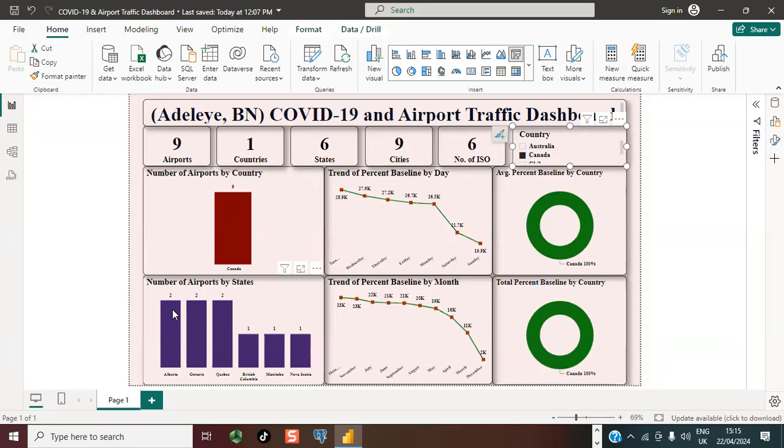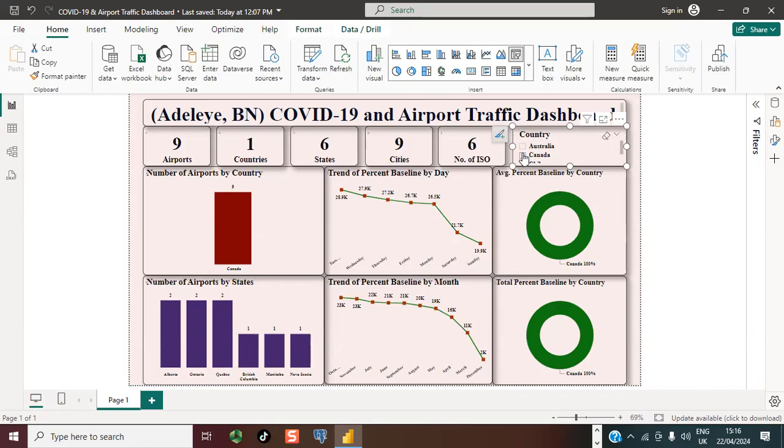We can see the distribution of airports in Canada from Alberta to, which state is this? Nova Scotia. And you can also see the trend of percent baseline per day. And you can see the trend of percent baseline per month. So this is the information we get if we are using Canada as our slicer.